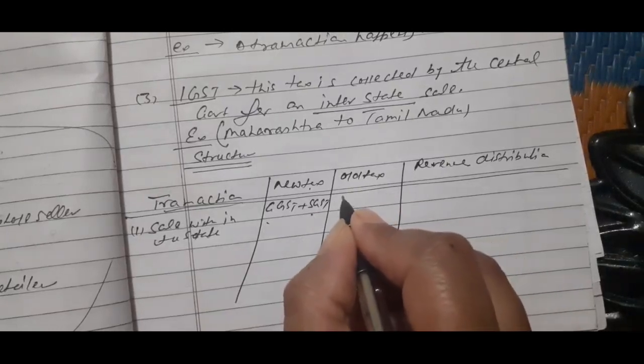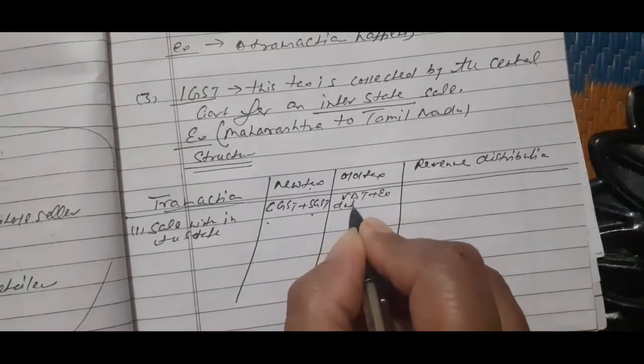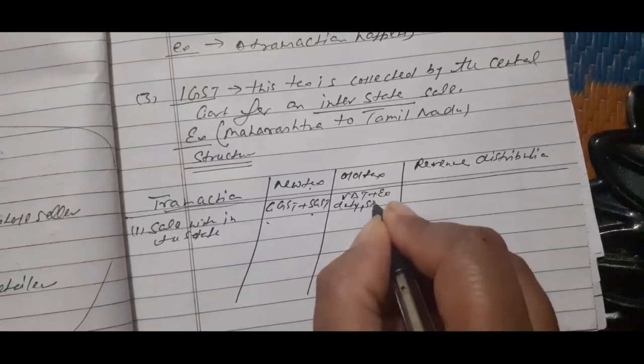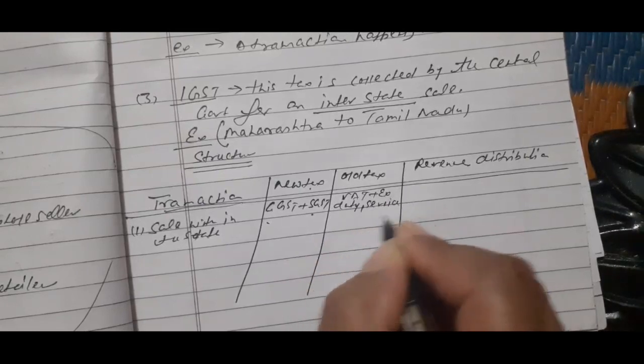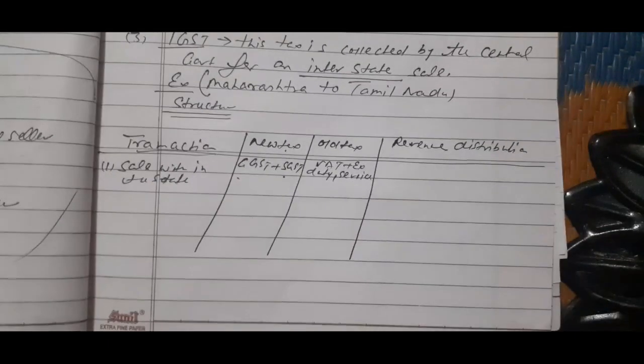Old taxes, VAT plus excise duty. Many taxes were applied earlier. Excise duty, service taxes. So many taxes were applied in the earlier regime, but now only one tax will be applied on any product in any state.